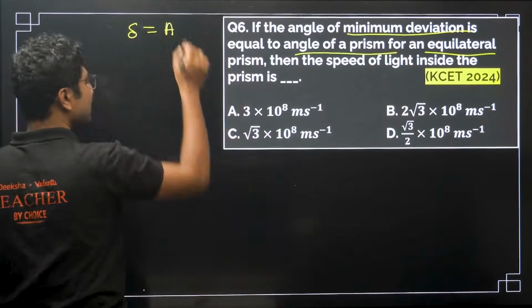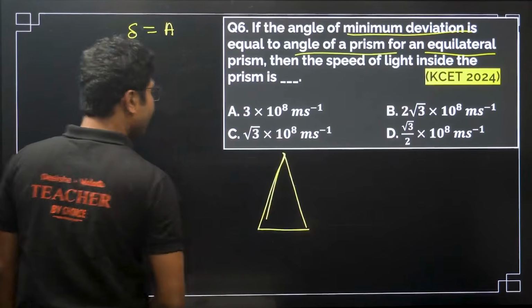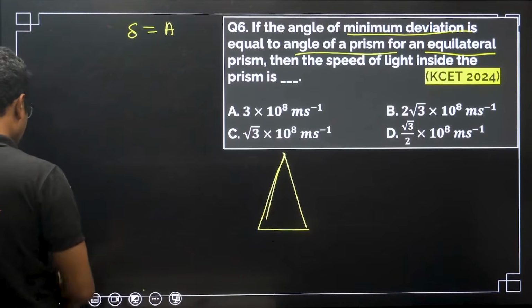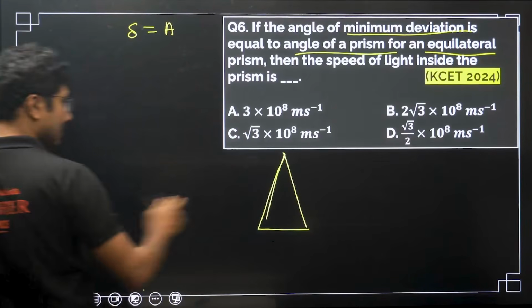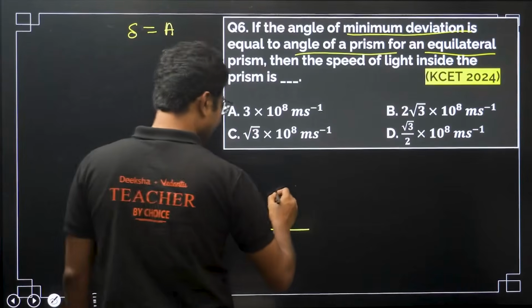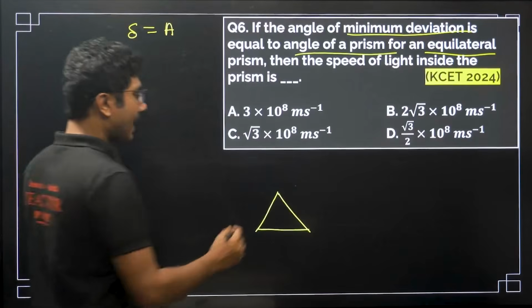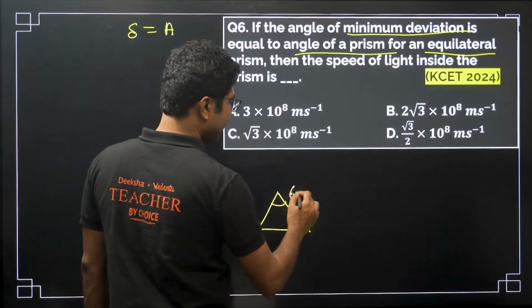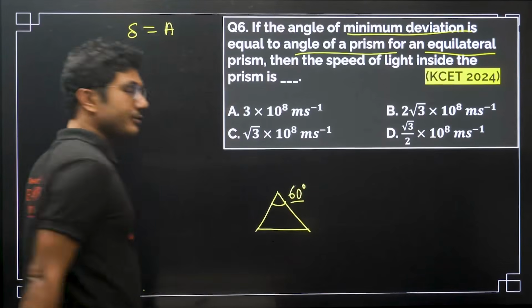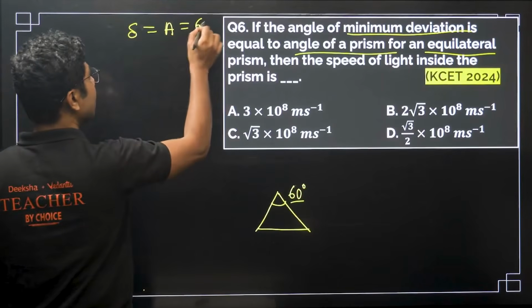Equilateral prism means any cross section you take will be an equilateral triangle. Even though my drawing looks like an isosceles triangle, let me correct that. If you take an equilateral triangle, then the angle of the prism will always be 60 degrees, so delta minimum is also 60 degrees.